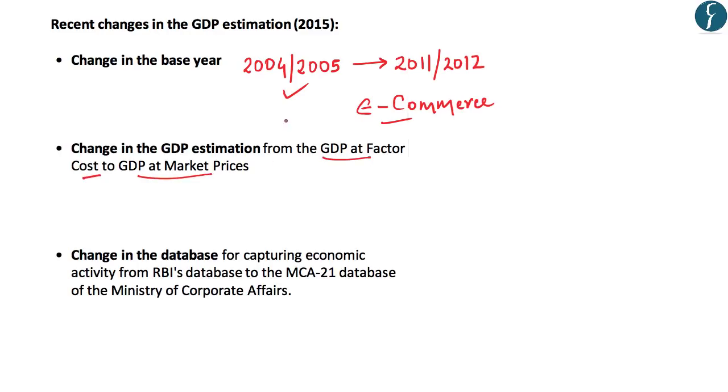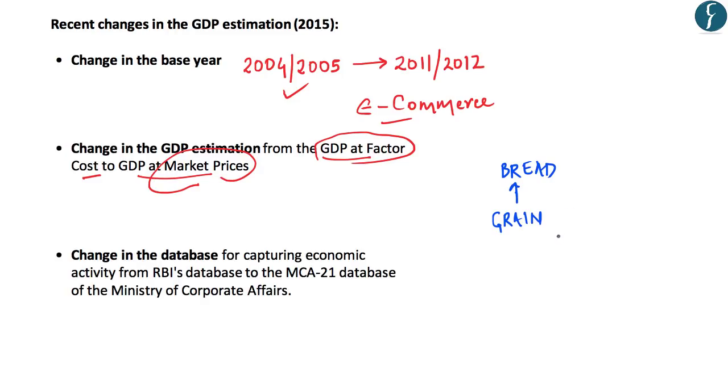The next change was in GDP estimation from GDP at factor cost to GDP at market prices. Just now we understood what GDP at market prices means. Let's now understand what GDP at factor cost means. GDP at factor cost is simply the net value added in various economic activities. Let us understand this concept with the help of a simple example.